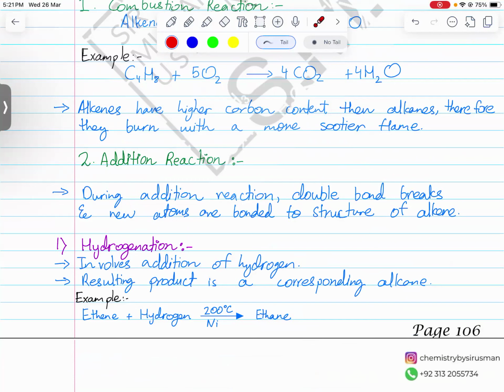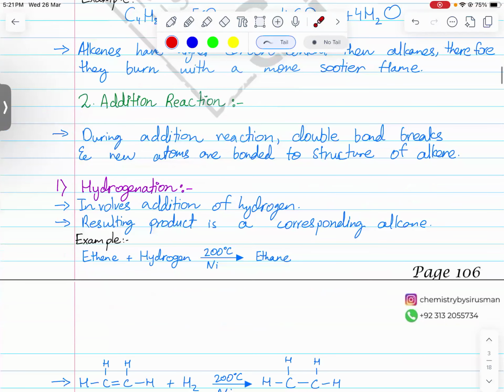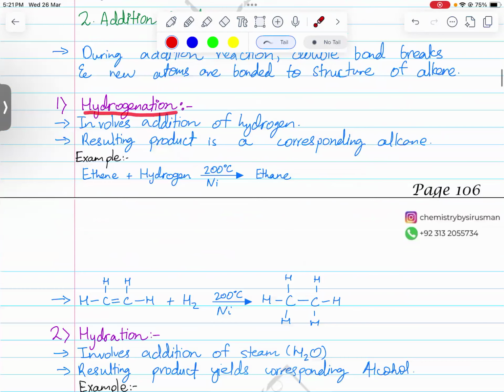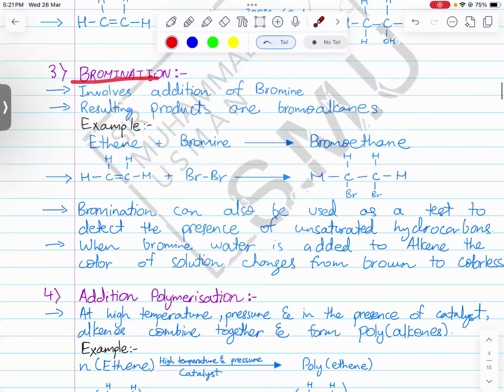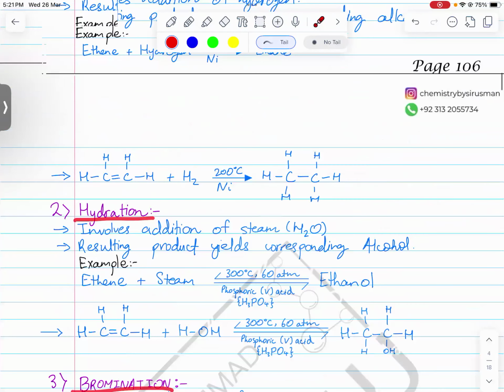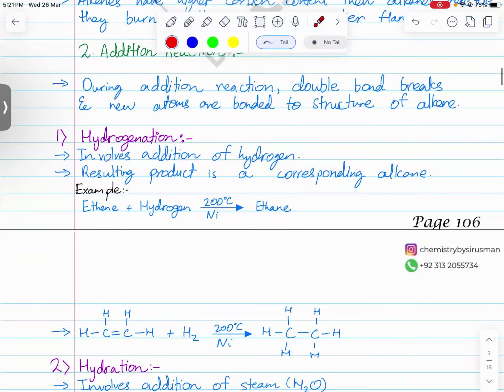The result of an addition reaction is only a single product. Every time an addition reaction takes place, only a single product forms. Right? So the addition reactions that are in your syllabus: hydrogenation reaction, hydration reaction, bromination reaction, and addition polymerization. These are the four types of addition reactions that are here. Okay, so let's go for the first one.